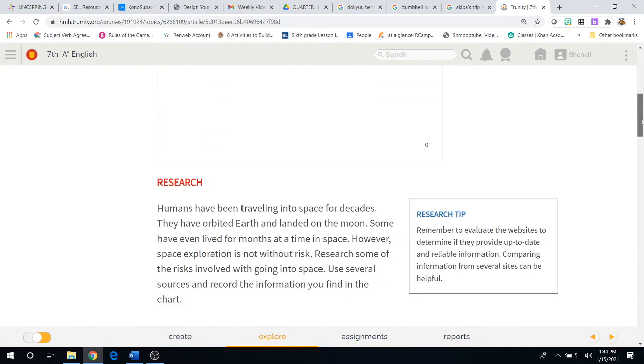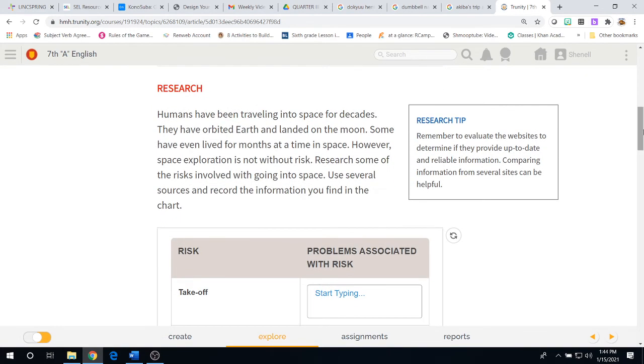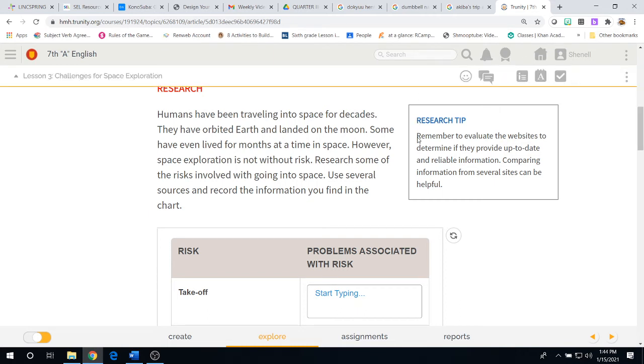Now, the next assignment we have to think about and talk about is the research assignment. Humans have been traveling into space for decades. They have orbited Earth and landed on the moon. Some have even lived for months at a time in space. However, space exploration is not without risk. Research some of the risks involved with going into space. Use several sources and record the information you find in the chart. Here's a research tip. Remember to evaluate the websites to determine if they provide up-to-date and reliable information. Comparing information from several sites can be helpful.